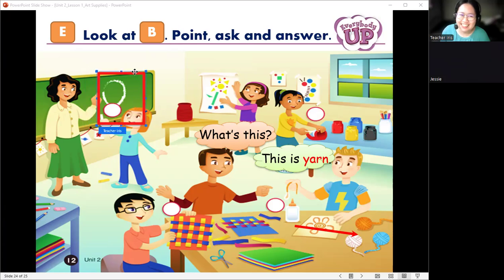These are chalk. This is chalk. Very good. How about this one? What are these? These are pink paint. One more time. Let's say paint. Pink paint. Okay, very good.